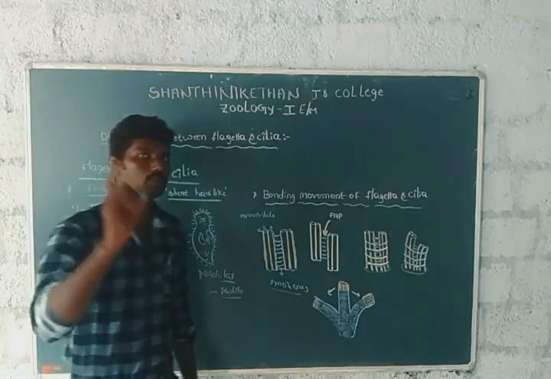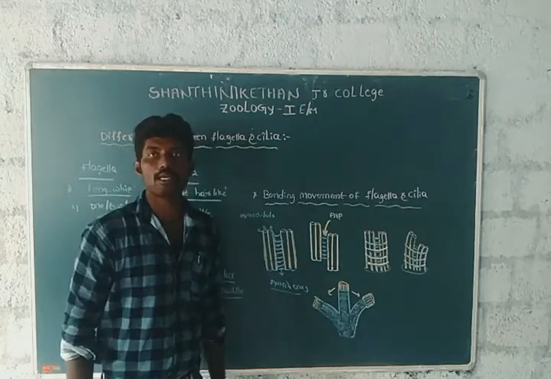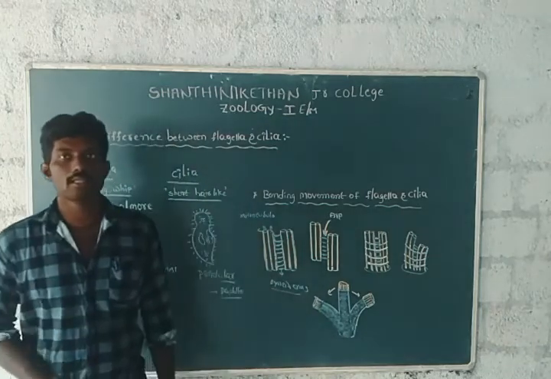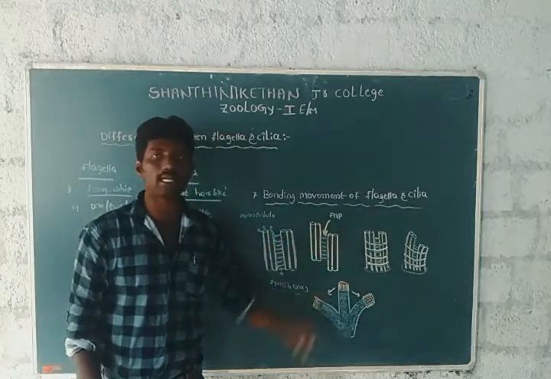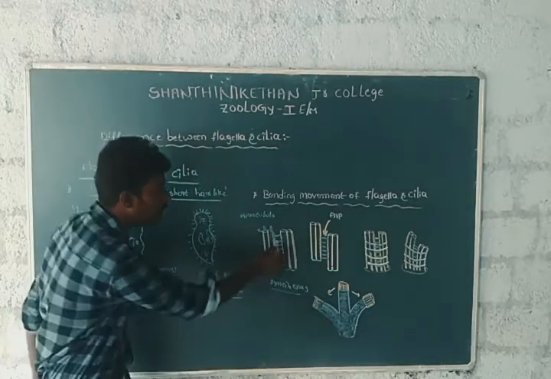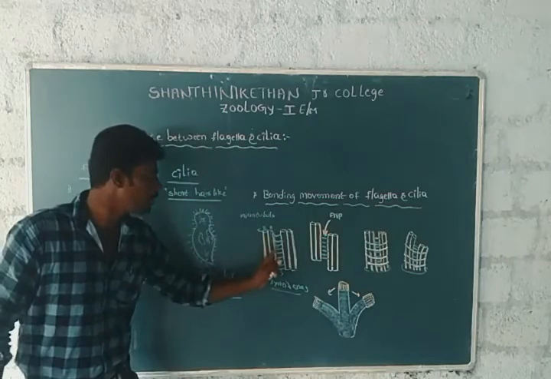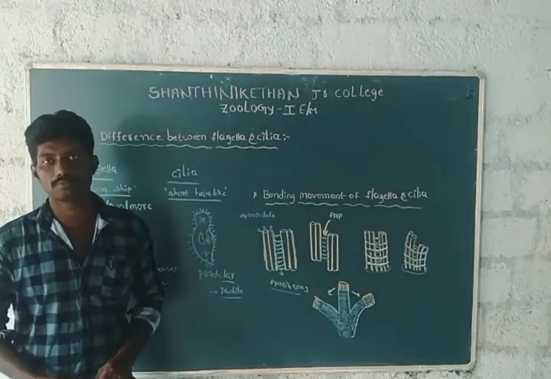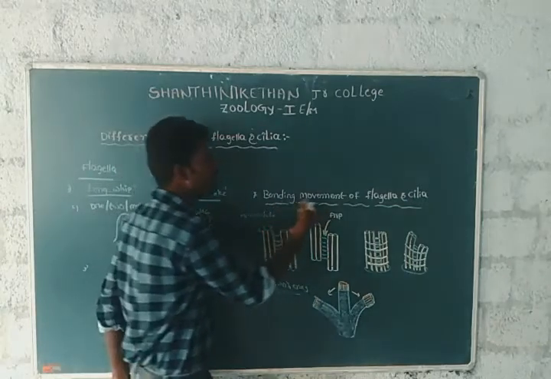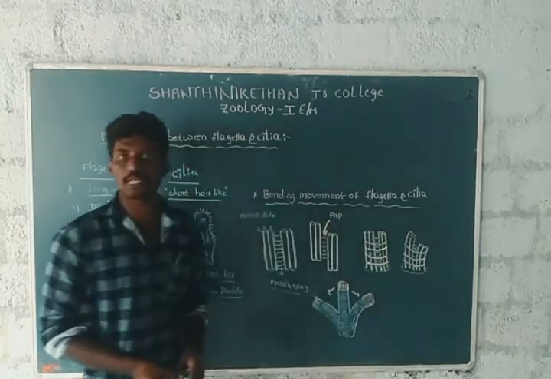So it is a 2 marks question: what are dynein arms? Dynein arms means the A tubule of each peripheral doublet contains a pair of arms, and this pair of arms is known as dynein arms.